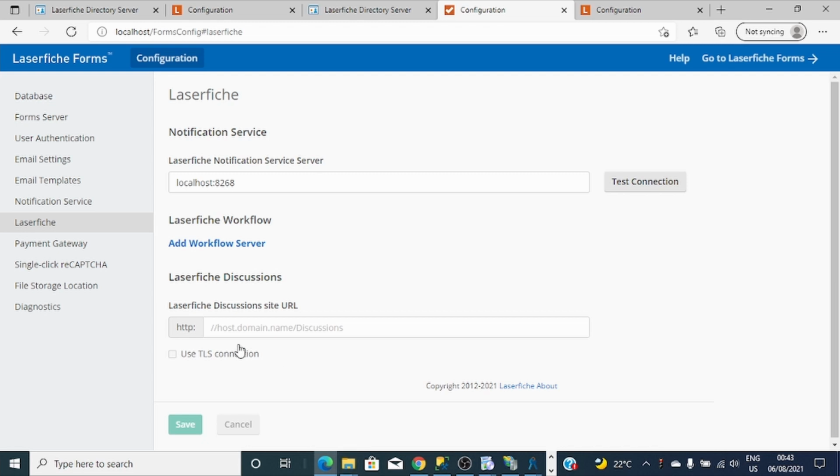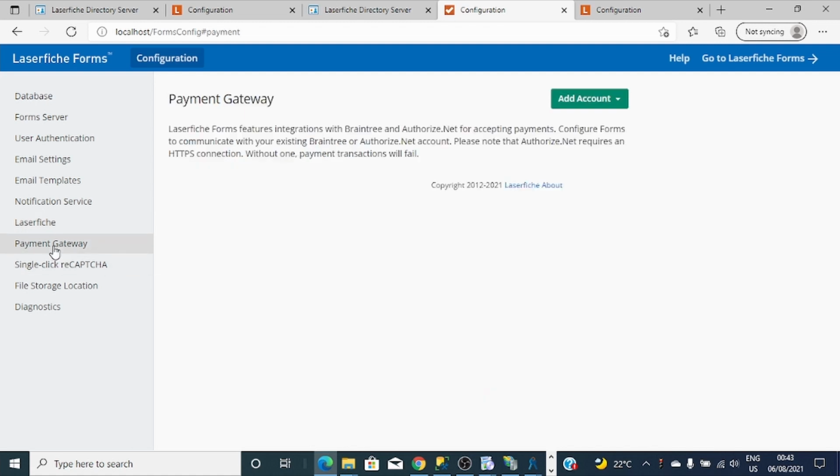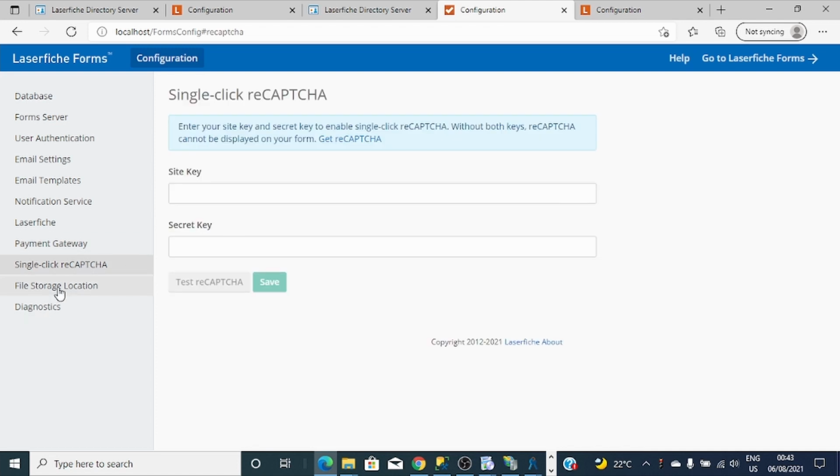If you have it, you can configure it here. Since I have installed Laserfiche discussion, I'll let it. Payment gateway. Here's where you can configure your payment gateway and reCAPTCHA, file storage.